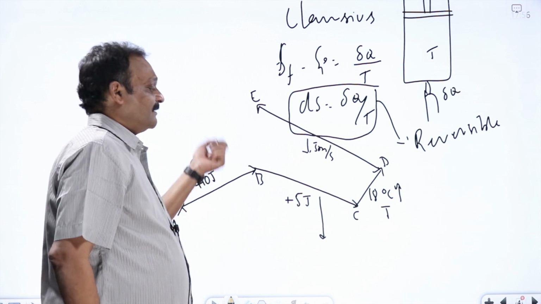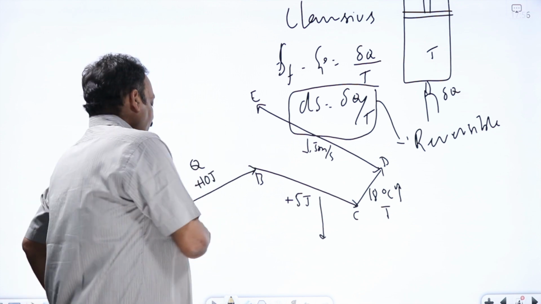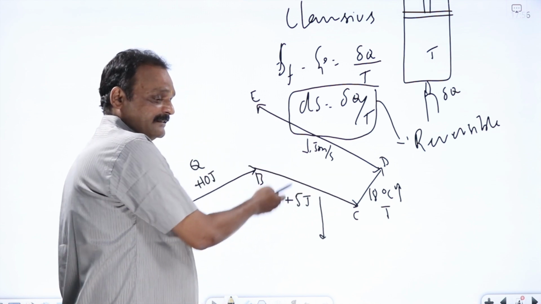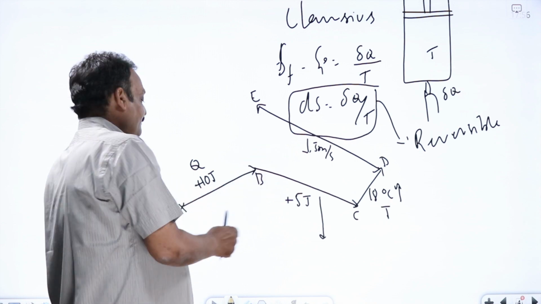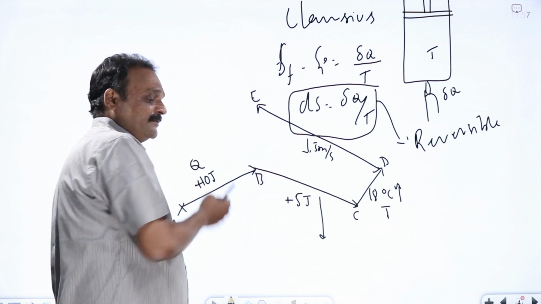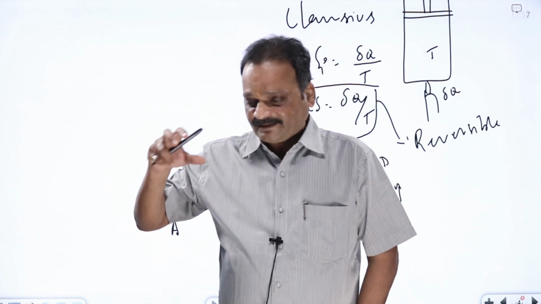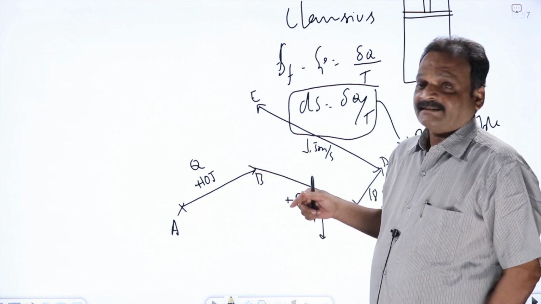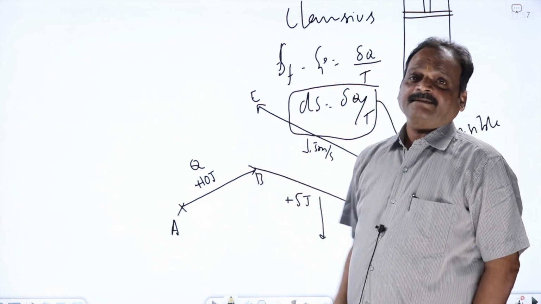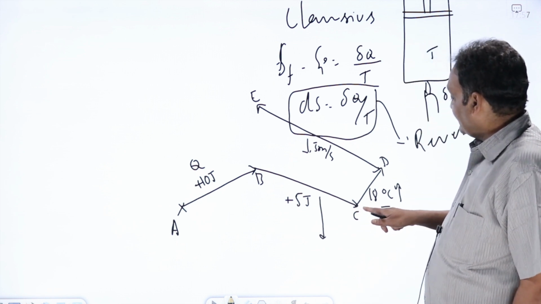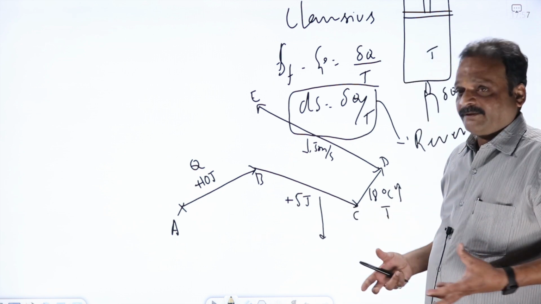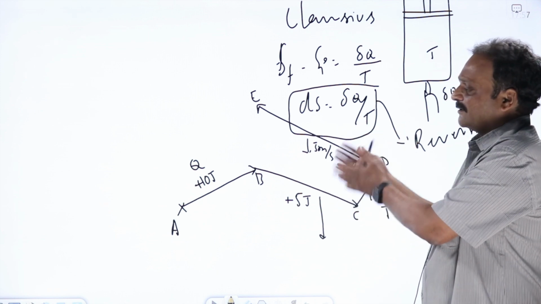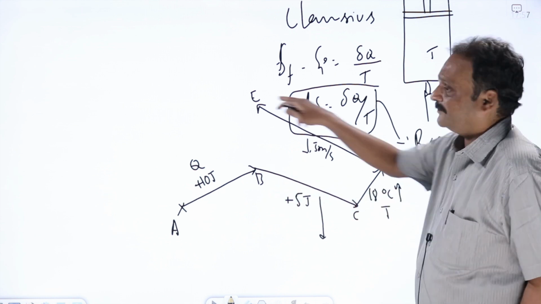When do I call this process a reversible process? In going from A to B to C to D, the system has undergone some changes. The surroundings also have undergone some changes. What are they? The system has absorbed 10 joules, so 10 joules have gone into the system from the surroundings. The system did 5 joules of work, which means the system has done 5 joules of work on the surroundings. The system's temperature has increased by 18 degrees Celsius, which means the surroundings must have produced the heat required to raise the temperature by 18 degrees Celsius. So the system and surroundings are undergoing some changes in going from A to B to C to D to E.